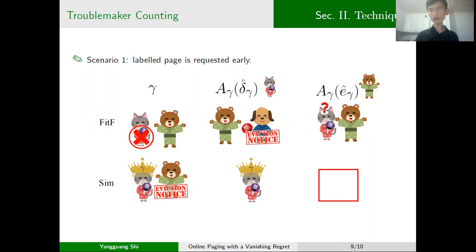And we will use the labels to ensure that not too many pages are mapped to the same round that is counted by the cumulative prediction error or the round with the loss decreasing. And in fact, we will show that the first mapping will be a 2-to-1 mapping, and the latter one will be a 1-to-1 mapping.